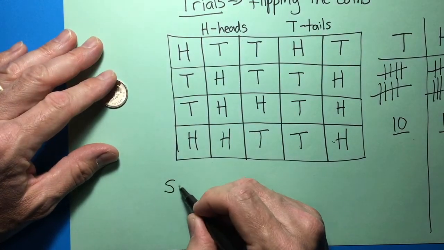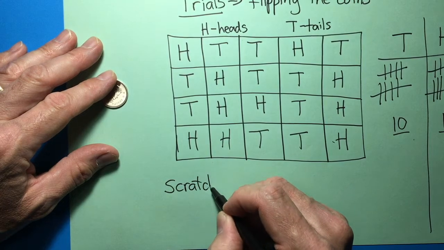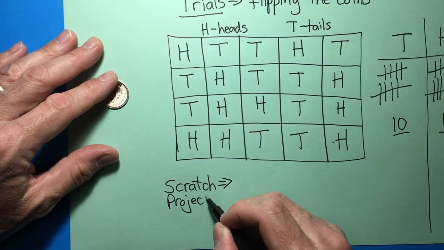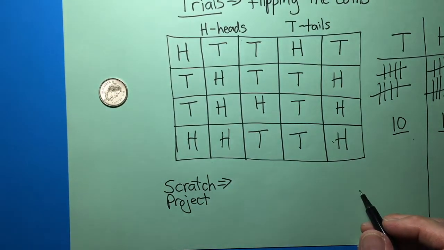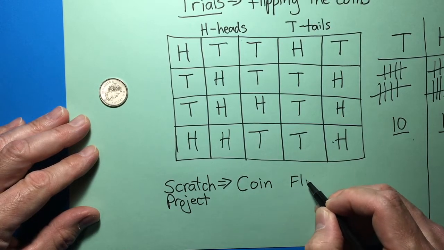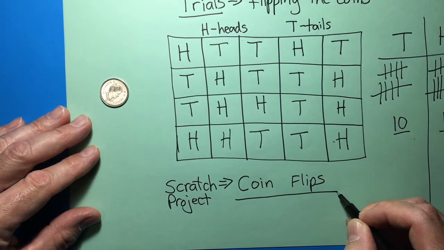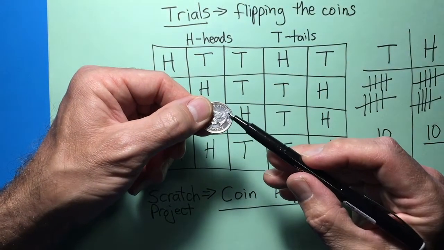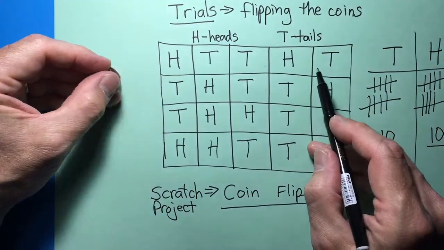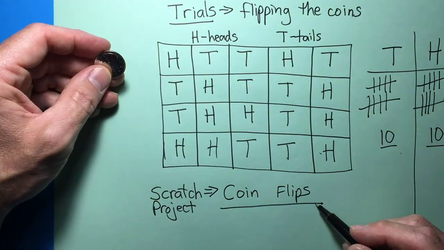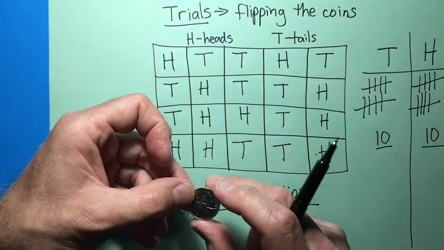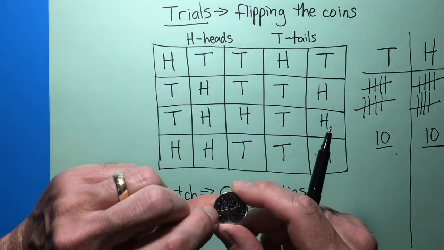At the end of this video, I would like you to click on the link in today's slides. There's a Scratch project that I made, and the link is on the slides and it's called Coin Flips. In this Scratch project, it'll ask you how many times you want to flip the coin, and it will flip the coin, keep track of heads or tails, and then show on the screen how many times it came up tails or heads, and then you can see how fair the coin is.